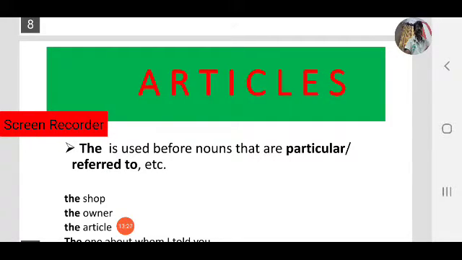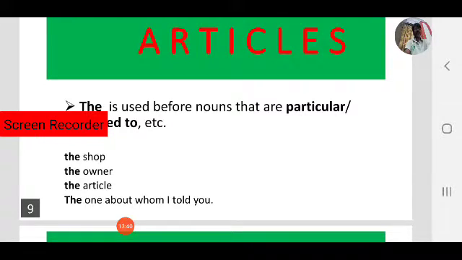There is a difference between a owner and the owner. The is used for specific, particular, or already referred nouns. If you want to refer again, then we have to use the article. An article that is unspecific, the article, that is specific, or we are referring to again, then an article becomes the article.